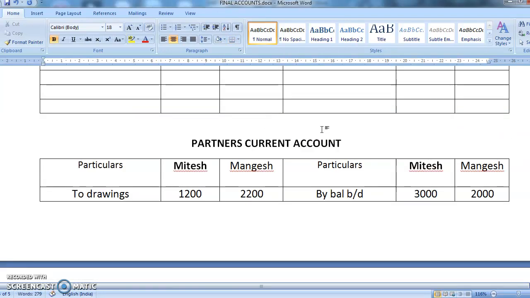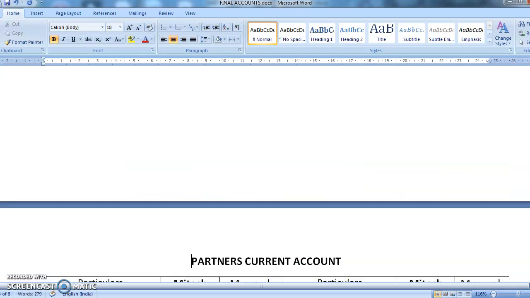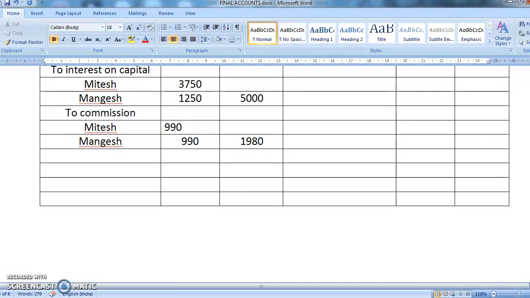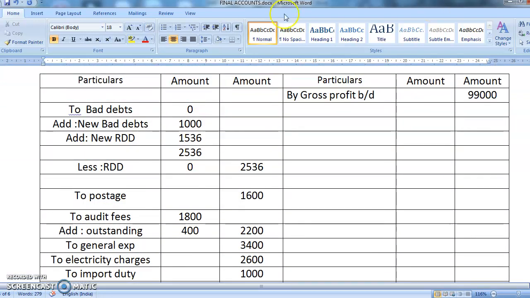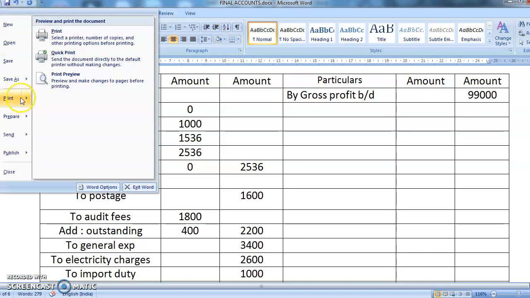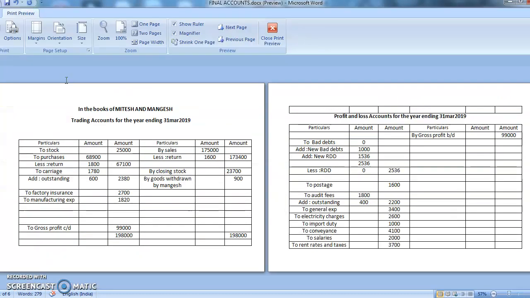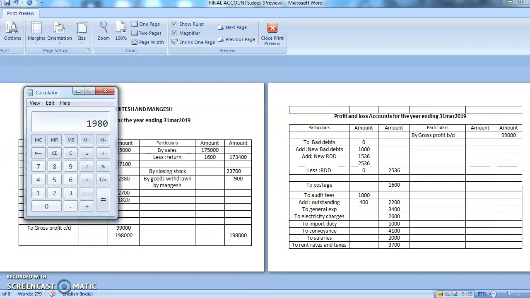Now what has been left out, students? The left out part is the totaling of your profit and loss account. It is going on two pages. Now let's see, I'll try to do it this way, it becomes a little easier for me to do the totaling. Yes, see, here it is. My credit side is 99,000 and my debit side is coming to how much? Now we will do the totaling of it.